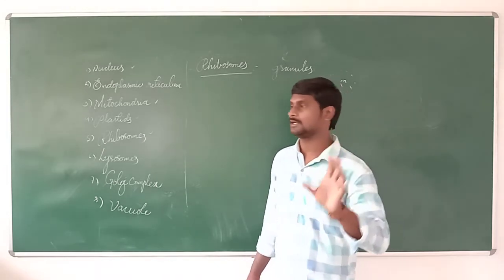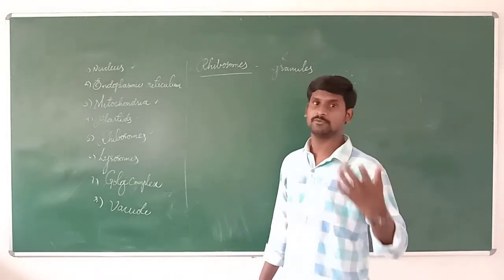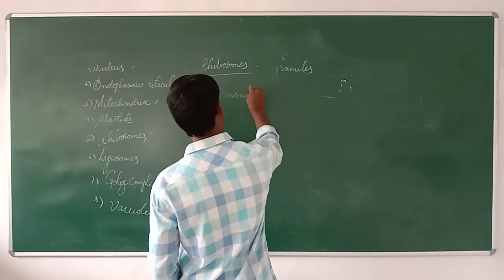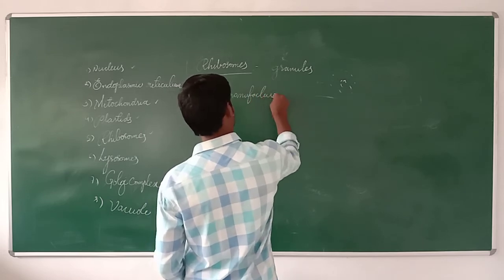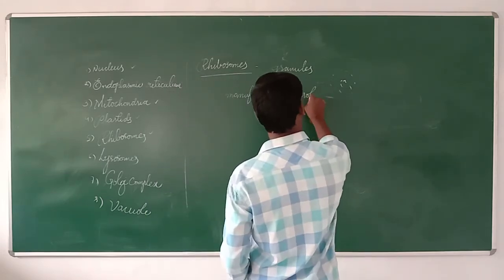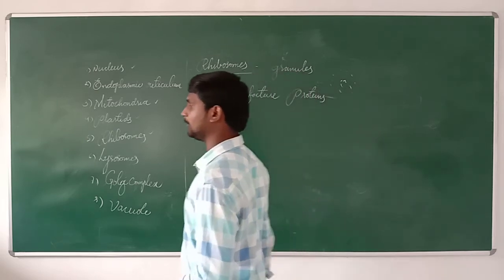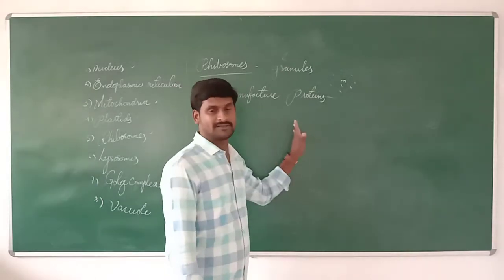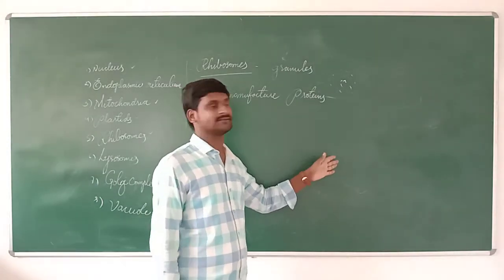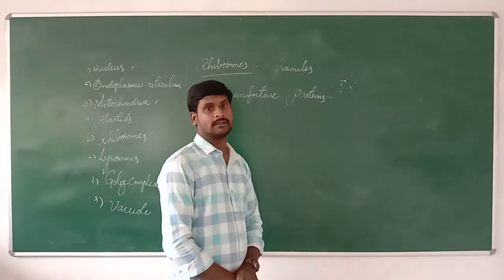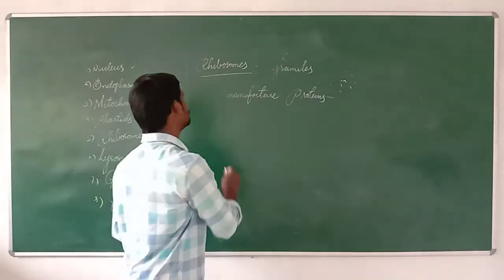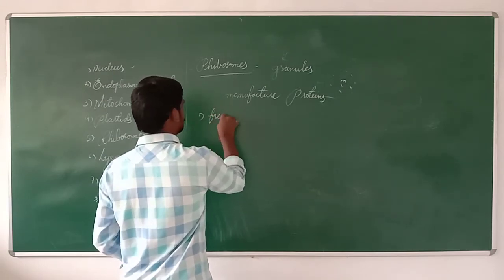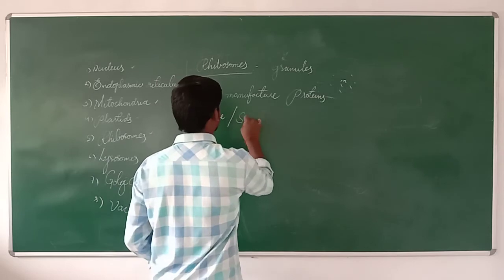These ribosomes are helpful for manufacturing proteins. The proteins that the cell needs can be manufactured by ribosomes. So there are two types of ribosomes. One is called free or scattered ribosomes.